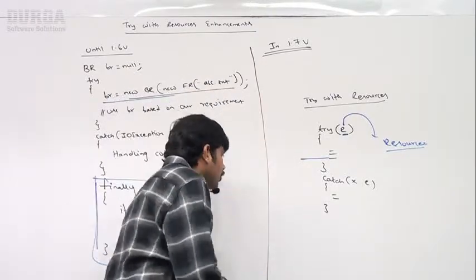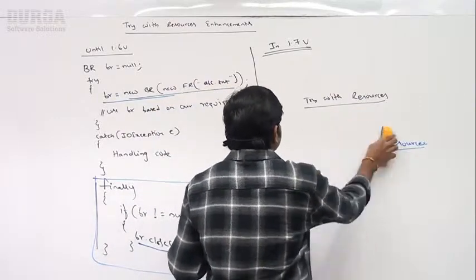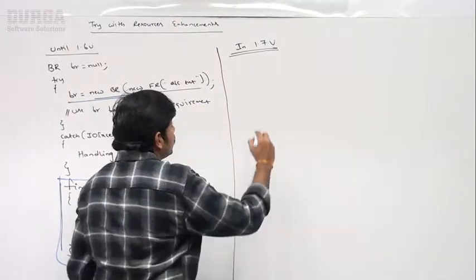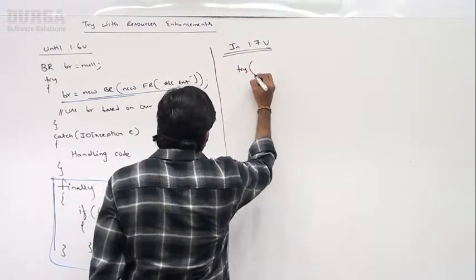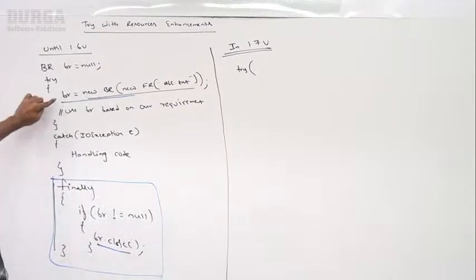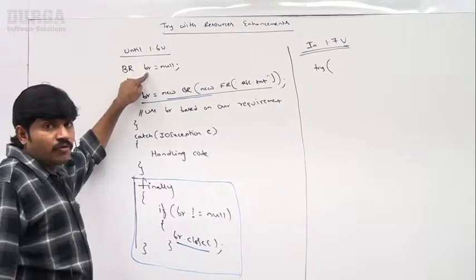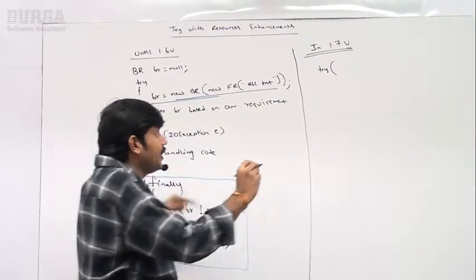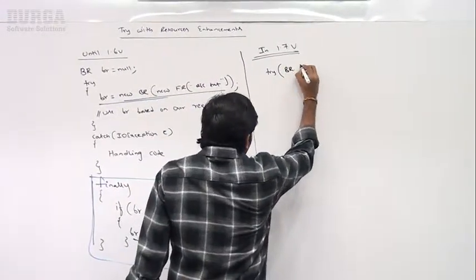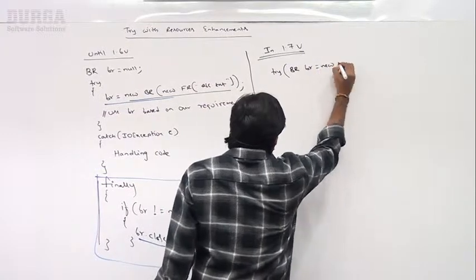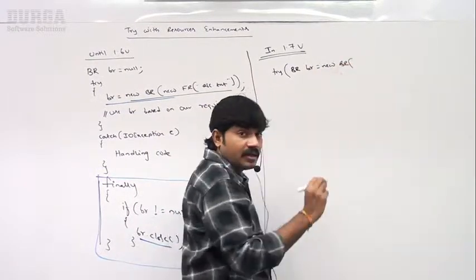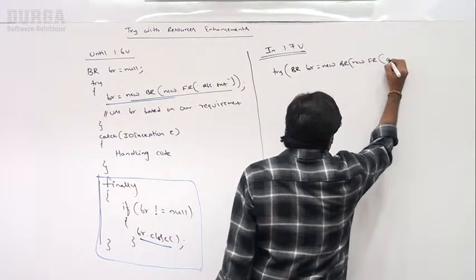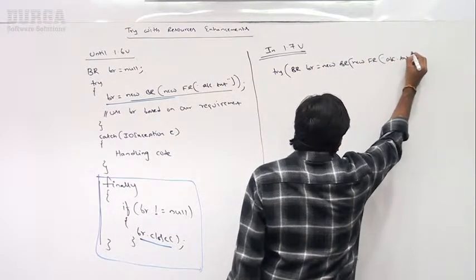Try with the resources. Now observe a bit carefully. I'm taking try. What resource do we require? Buffered reader. Let me take the buffered reader: BR is equal to new BufferedReader of new FileReader of abc.txt.